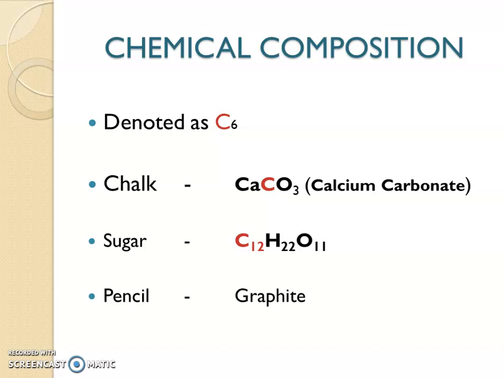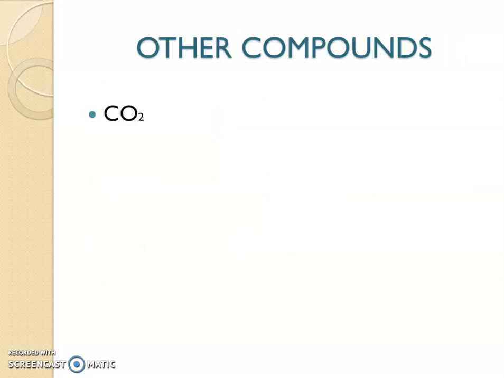Now, which other substances do you know where carbon is present? Let's see some other substances. Okay, so carbon dioxide, it's a compound, right? We know carbon dioxide is a compound of carbon which is present in the atmosphere. Now, another one is diamond. Diamond is actually not a compound, it's a substance where carbon is present. Okay. Now, the other one is wood. In wood also carbon is present.